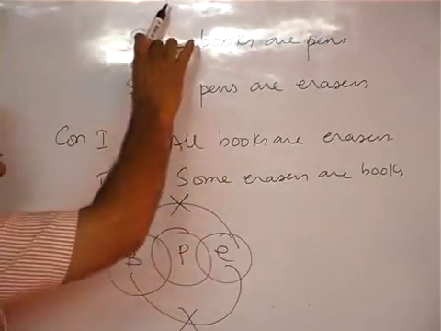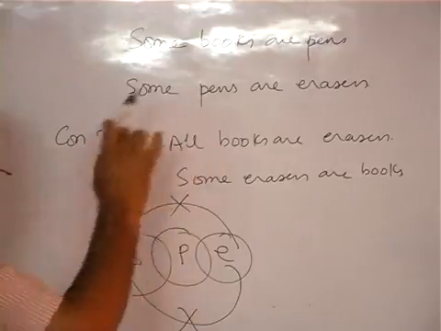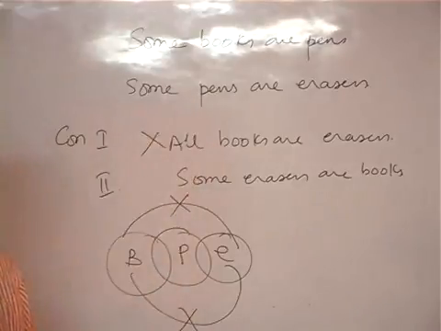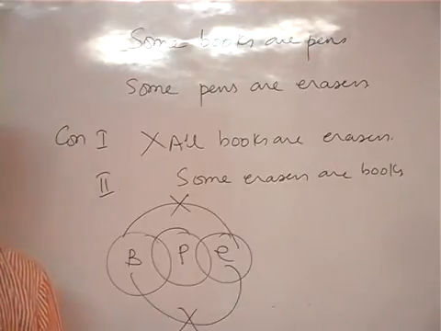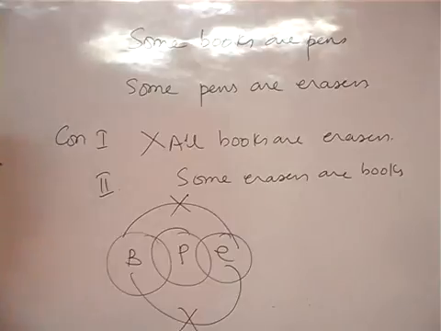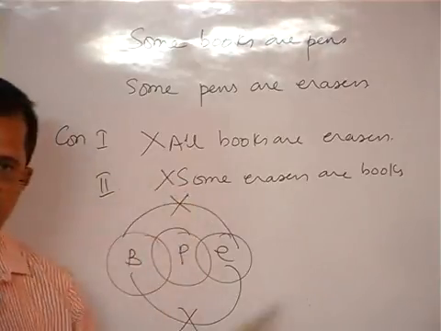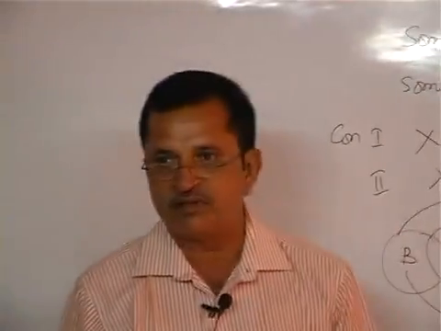If both are particular statements, how come a universal conclusion will come out? Some boys are passed and some girls are passed. All the boys and girls are passed, we cannot say, is it not? And this also cannot follow. No conclusion follows, whether the direct conclusion or the conclusion given by him.